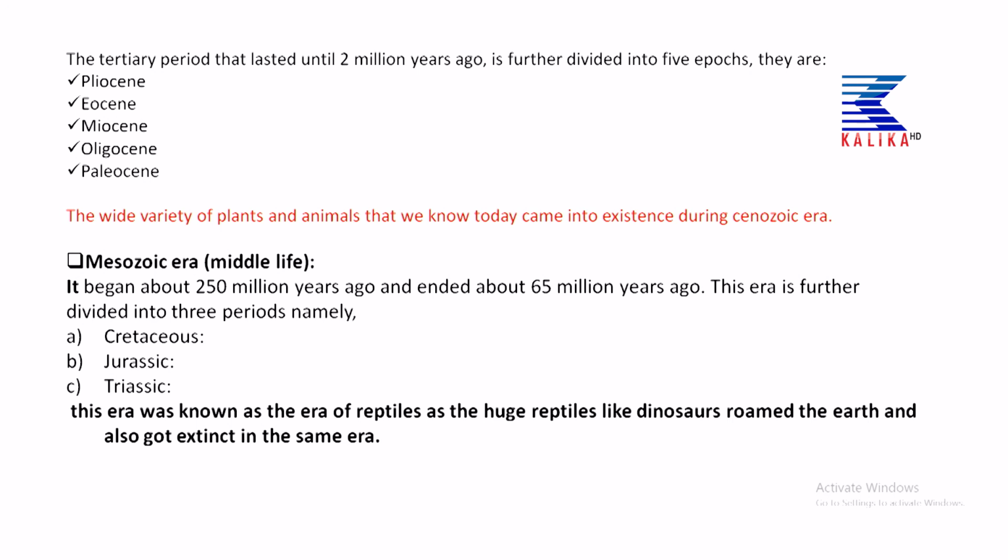Cretaceous is the period in which the dinosaurs start to evolve on the earth surface. Jurassic is when huge reptiles like dinosaurs start to dominate the earth surface, and Triassic is the period in which the dinosaurs got extinct from the earth. So, this era was known as the era of reptiles, as the huge reptiles like dinosaurs roamed the earth, dominated the earth surface and also got extinct in the same era.